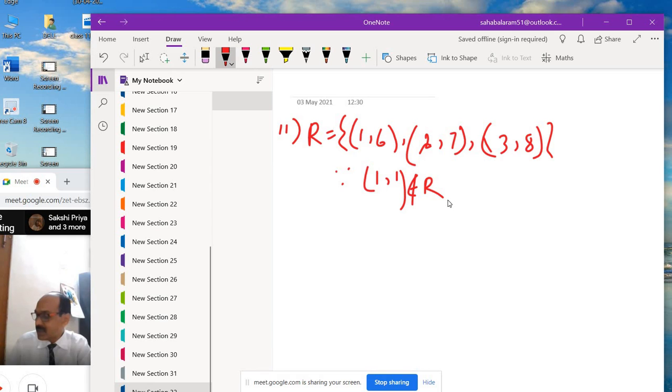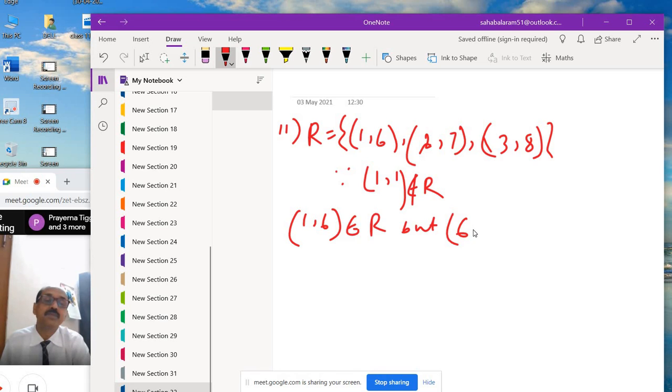And then the second one is symmetric. So take the element 1 comma 6, which belongs to R. It is present, but 6 comma 1 is not present in the given relation, so 6 comma 1 does not belong to R. So it is not symmetric. 1 comma 6 is present, but 6 comma 1 is not present.